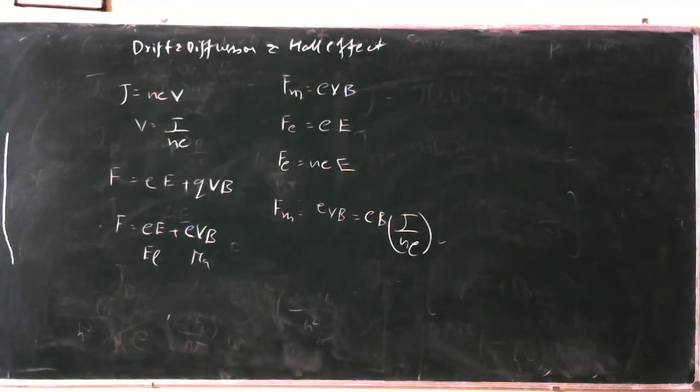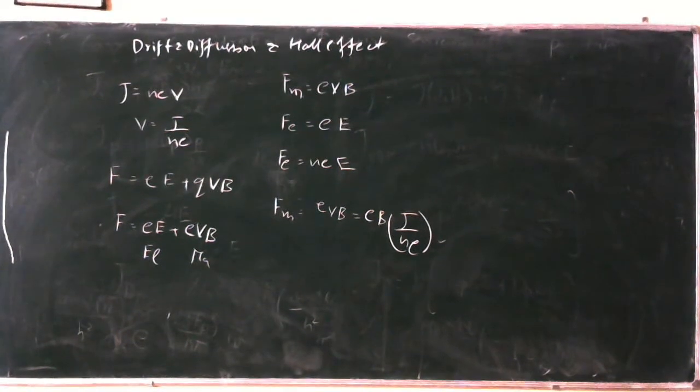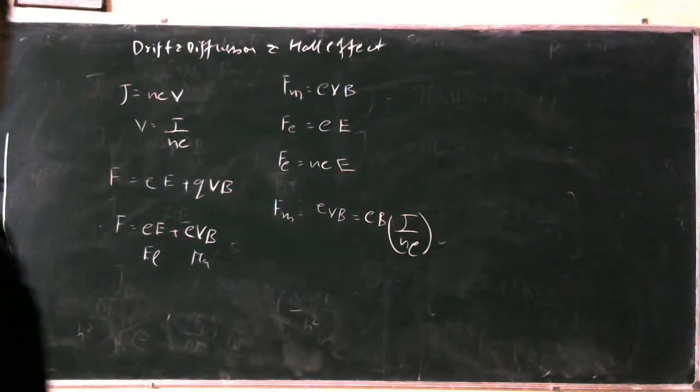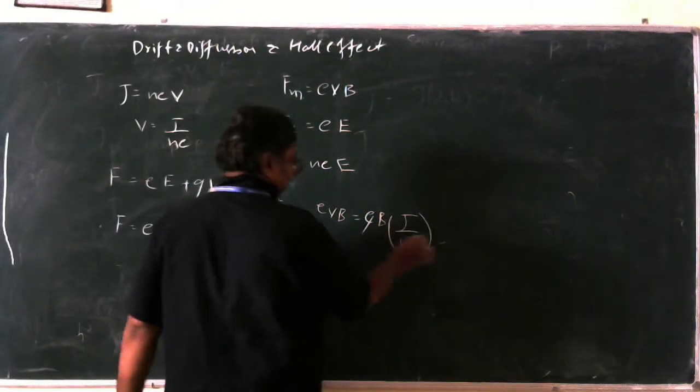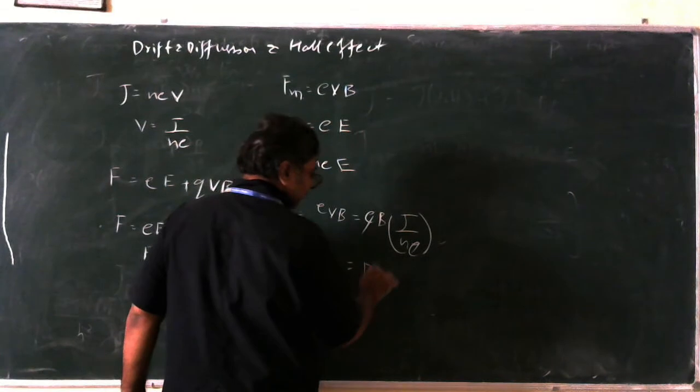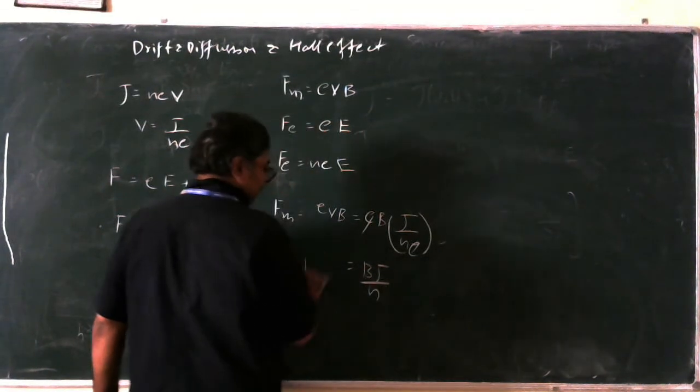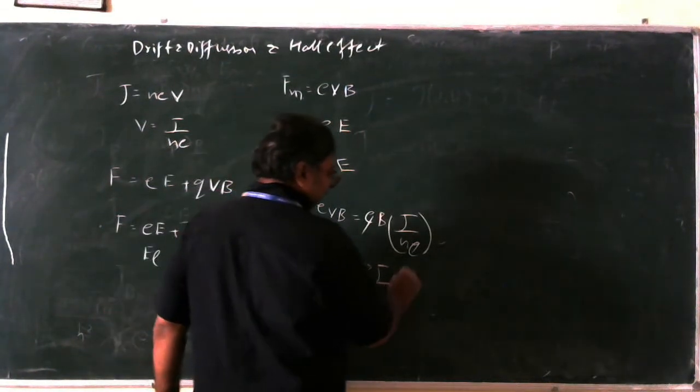Let us first assume that... now finally what happens? The small n gets cancelled. We are left with VJ by n. This is the magnetic force. Let us equate it to the electric force.